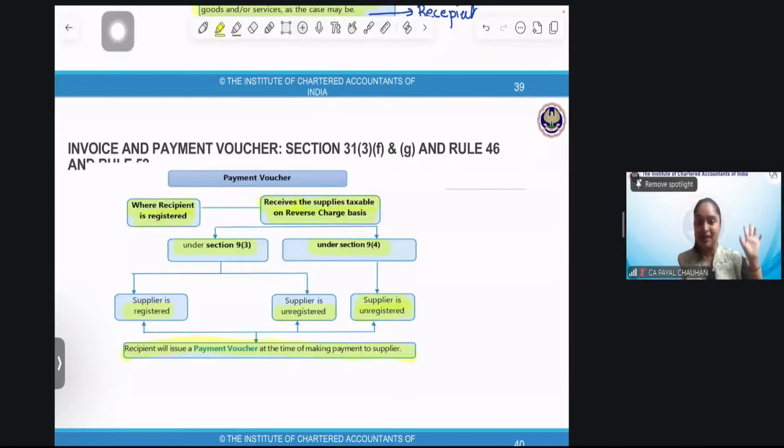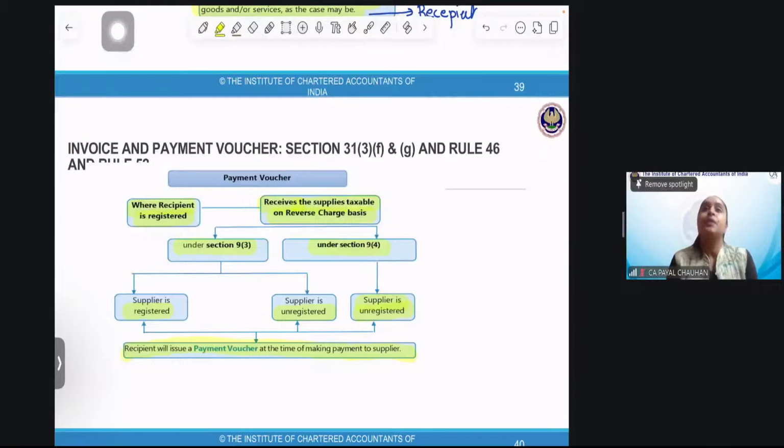Next question. You people need to answer. It's a regular supply of service from my side. I'm giving you a certain service, a regular supply of service. It's not a continuous supply of service. My service ended on 30th October. Till when do I need to issue an invoice? Perfect. Shall we revise? Either before or within 1 month of giving the services. That's the provision of the services. Perfect.